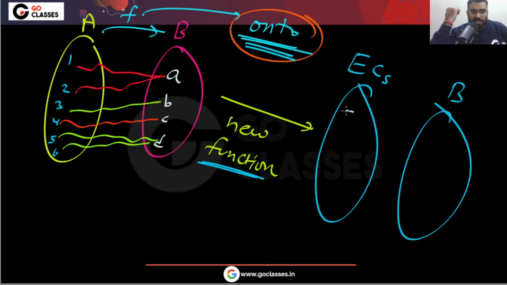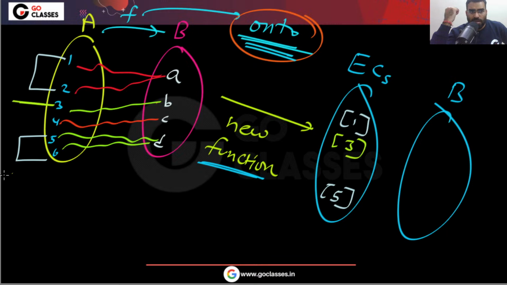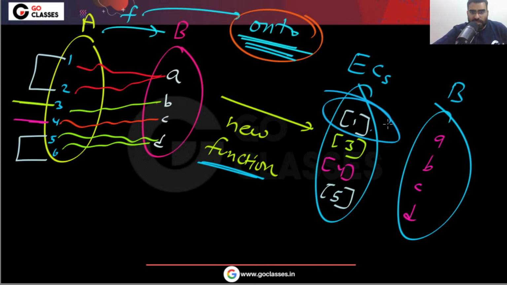Remember, the equivalence classes are like this. There is one equivalence class for these two people. There is one equivalence class for these two people. There is a separate equivalence class for this person. And there is a separate equivalence class for this person. And this is your ABCD. Now this is saying that this equivalence class will be related to the person to whom one is related.